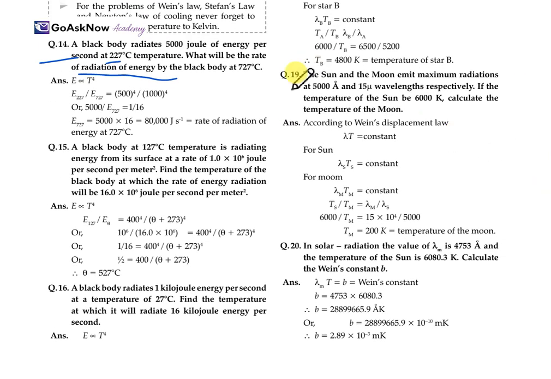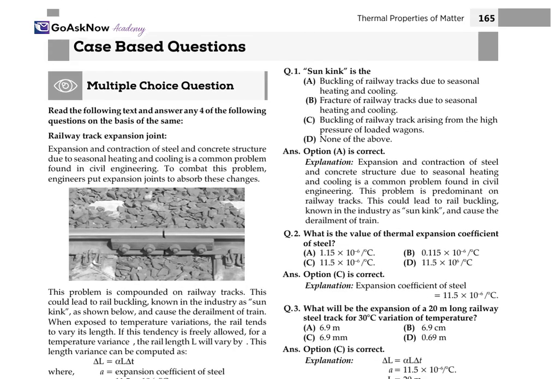The sun and the moon emit the maximum radiation at 5000 angstrom and 15 micrometre wavelength respectively. If the temperature of the sun is 6000 K, calculate the temperature of the moon. So according to Wien's displacement law, λT is equal to constant. For the sun it is like this, and for the moon it will be like this. We have to find the ratio Ts upon Tm, then λm upon λs, and the value of Tm we got is 200 Kelvin. This is the value of temperature.